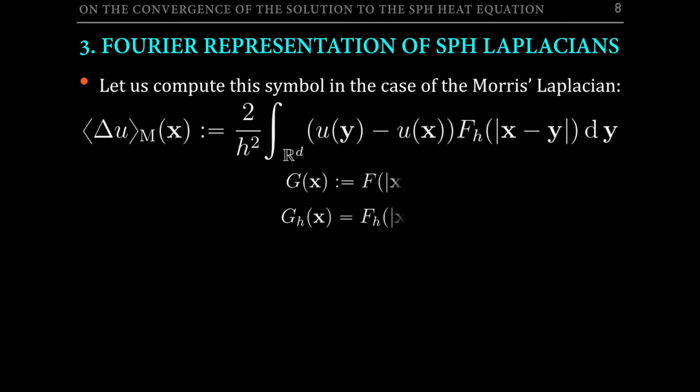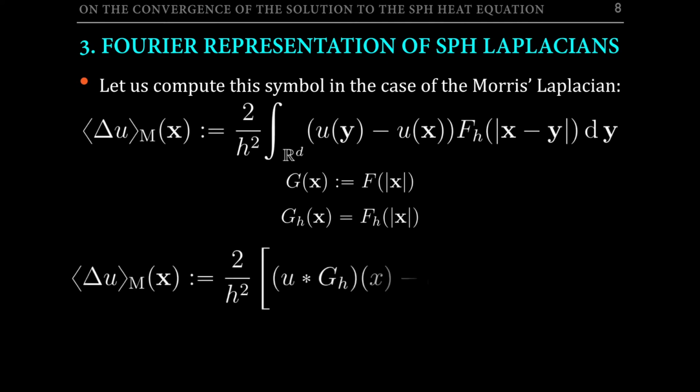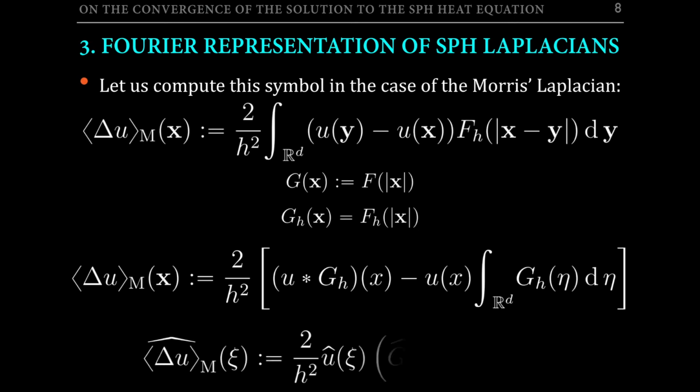So let me introduce the function g, which is simply an extension of the function f to the whole space. Remember that f is a radial profile, so it's only defined for positive real numbers. Introducing the function g in the expression above, I can get the following equivalent equation, and after applying Fourier transforms to this equation, I finally get the equivalent Fourier equation.